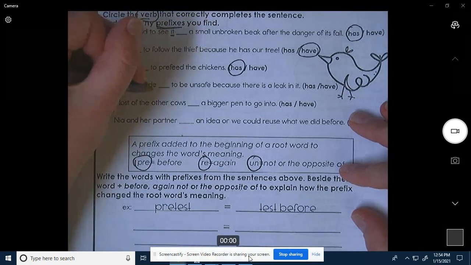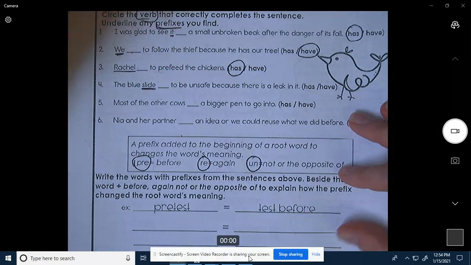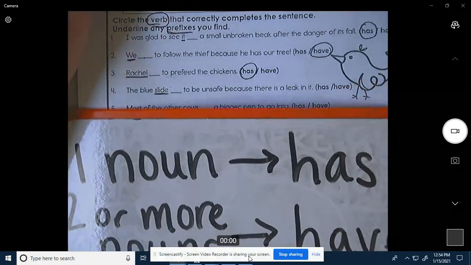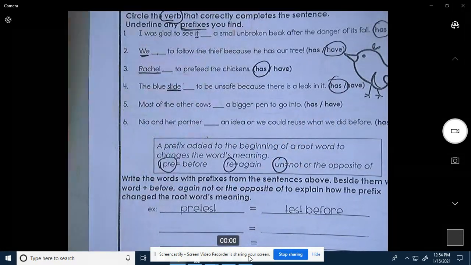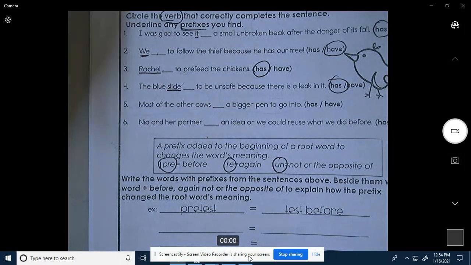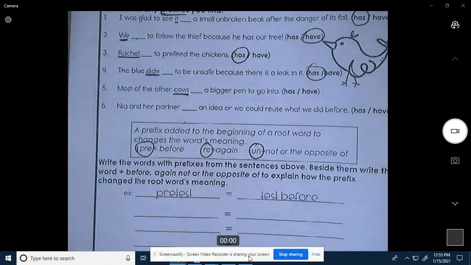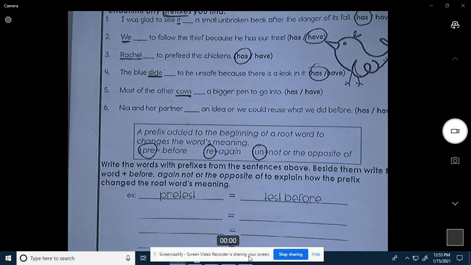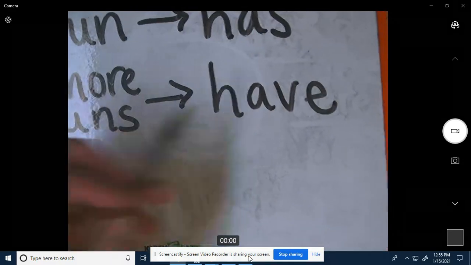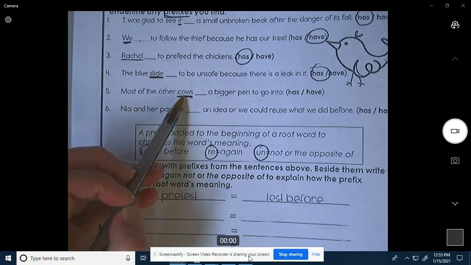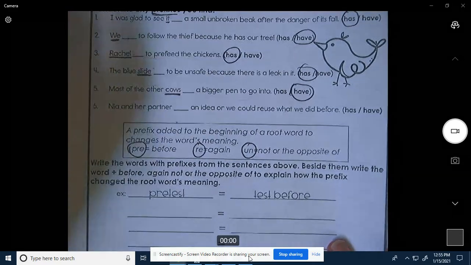The blue slide, oh, there's our noun. Blank to be unsafe because there is a leak in it. One noun, slide, has. The blue slide has to be unsafe because there is a leak in it. Most of our other cows, oh, there's our noun, cows, blank a bigger pen to go into. So if we have two or more nouns, we use the word have. Cows is two or more, have. Most of the other cows have a bigger pen to go into.